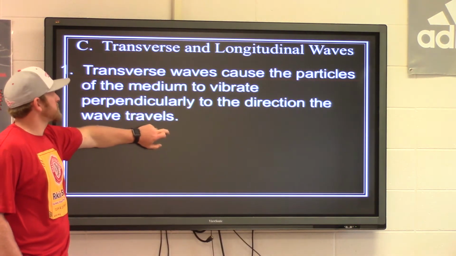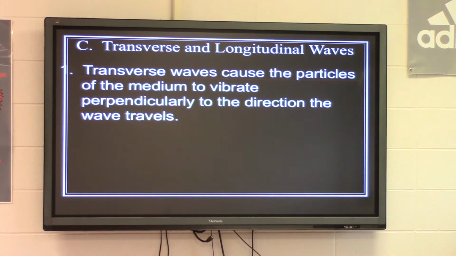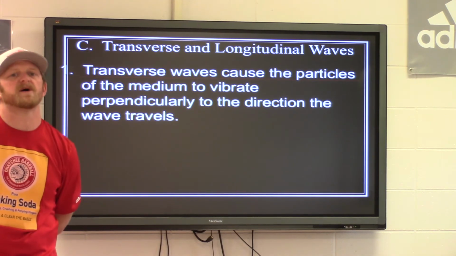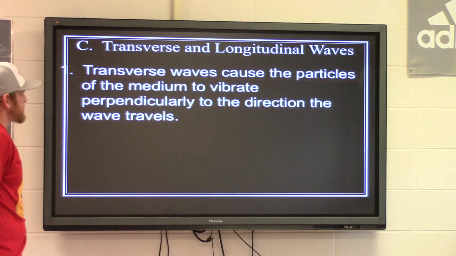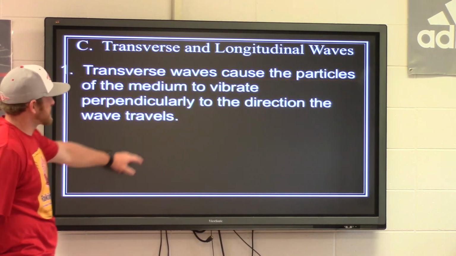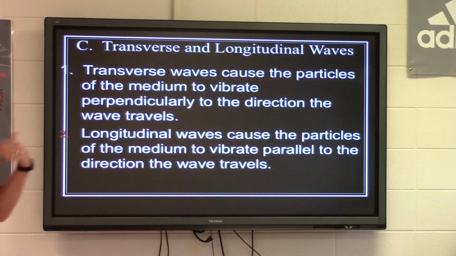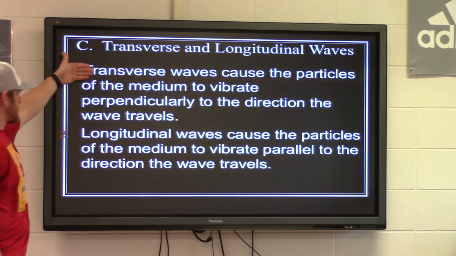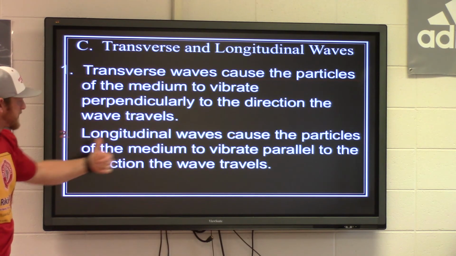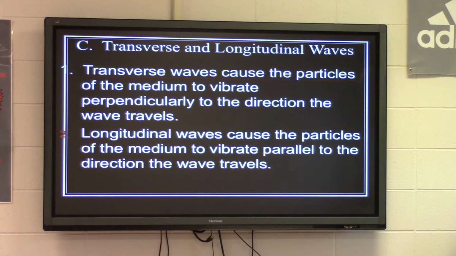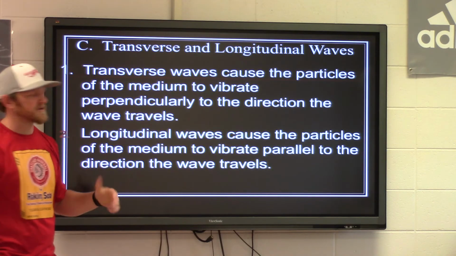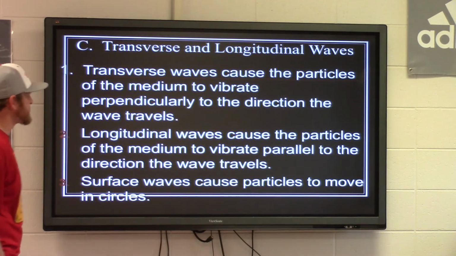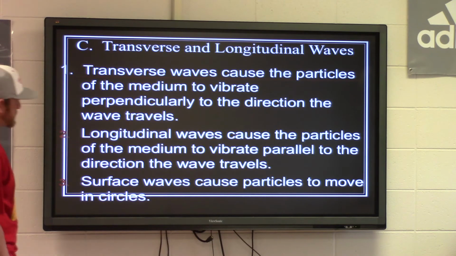Transverse and longitudinal waves. Transverse waves cause the particles of the medium to vibrate perpendicular to the direction that the wave travels. And we will look at some of these different types of waves next week, and we'll draw some stuff and we'll have some math that goes along with it. So the transverse waves are perpendicular to the direction that the wave is traveling. A longitudinal wave, obviously, if transverse is perpendicular, longitudinal is going to be parallel. So longitudinal waves cause the particles of the medium to vibrate parallel to the direction that that wave travels. So we'll look at what are some different transverse and some longitudinal waves. Surface waves cause particles to move in circles.